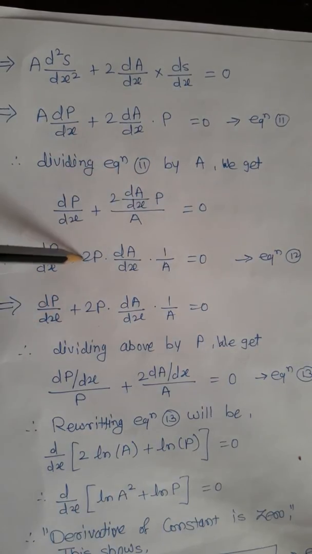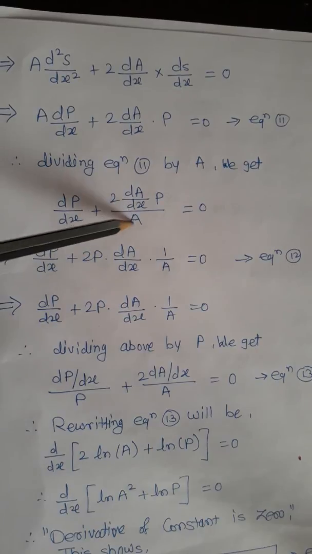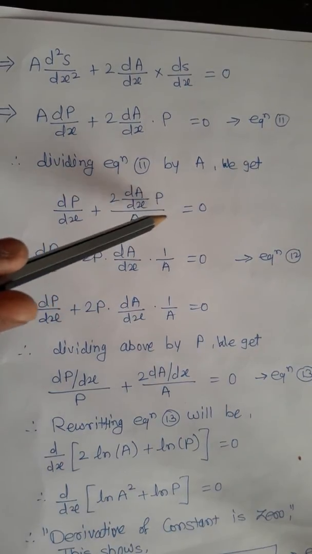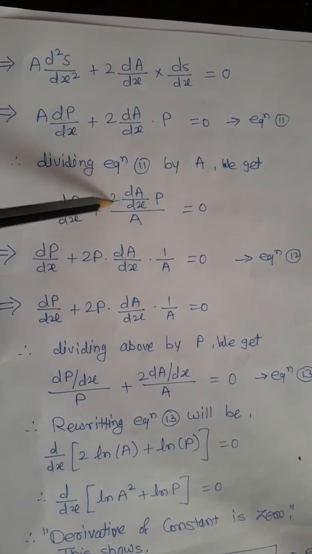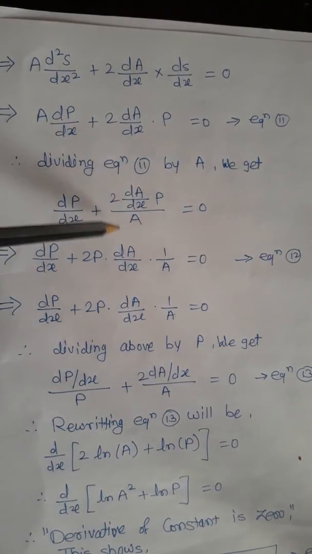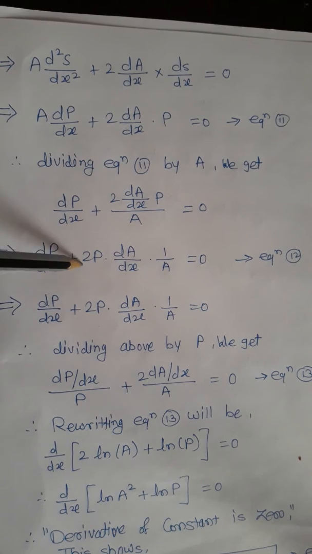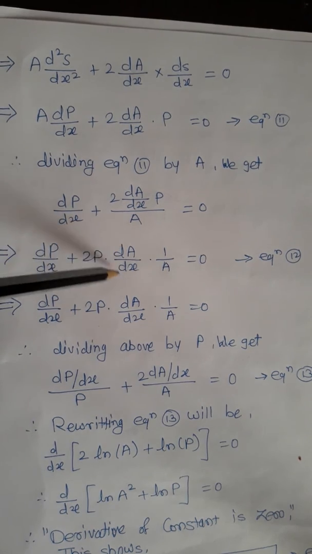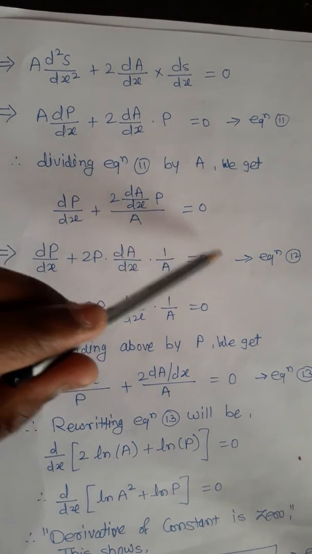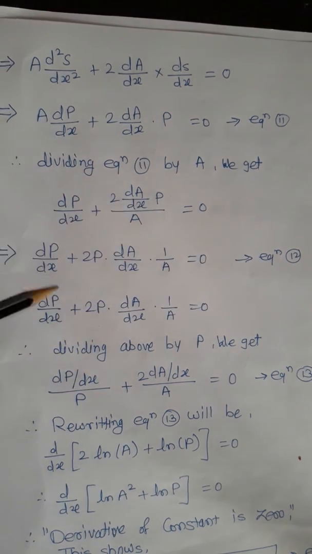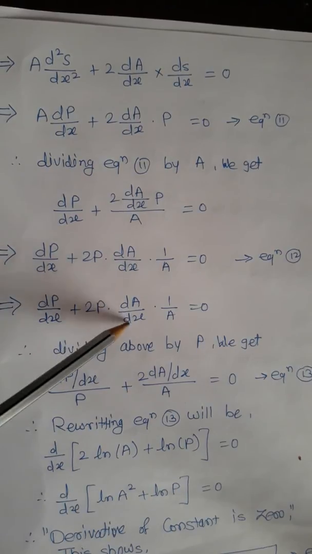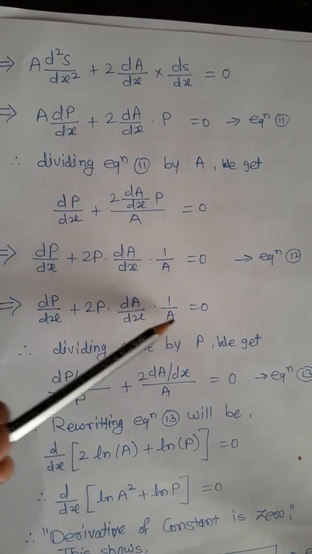dp/dx plus 2p, A has shifted to the right side, so we get dp/dx plus 2p into dA/dx into 1/A is equal to 0, and we name this equation number 12. We write this equation as dp/dx plus 2p into dA/dx into 1/A is equal to 0.